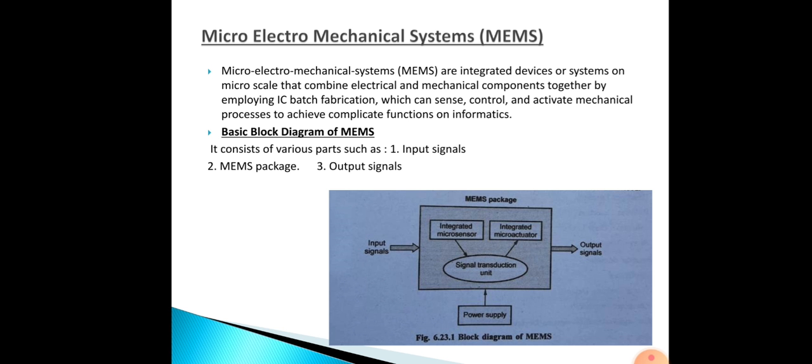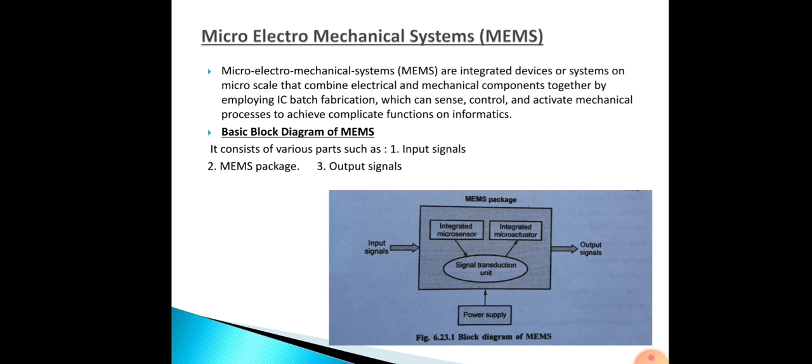They integrate mechanical and electronic components and have feature sizes ranging from micrometers to millimeters. They are fabricated using methods similar to those used to construct integrated circuits. How ICs are built, in the same way these are also built using those materials.